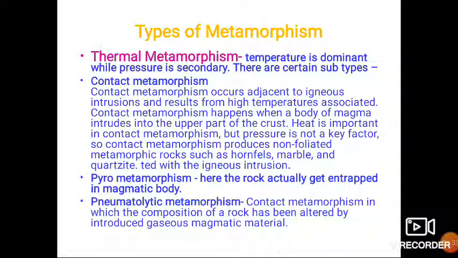So contact metamorphism produces non-foliated metamorphic rocks such as hornfels, marble and quartzite. It means that foliated structure is not formed, or non-foliated rocks are formed in this type of metamorphism, especially like marble, which has equidimensional minerals.